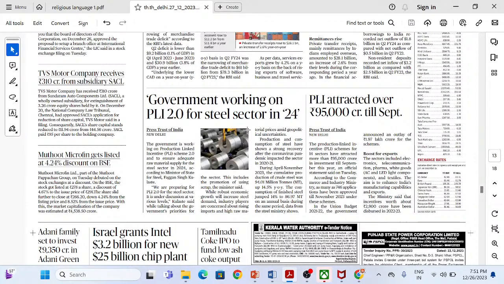These are production link incentive in order to make sure that the businesses are able to increase what we call it as a manufacturing and production, and that could be utilized for increasing our export as well. So that is why these PLI initiatives are very, very important, because government has been working on them, and it will be a very important step what we see over the next few years.